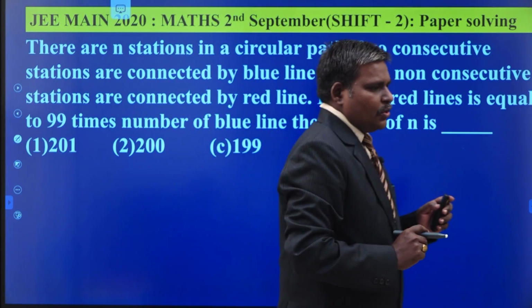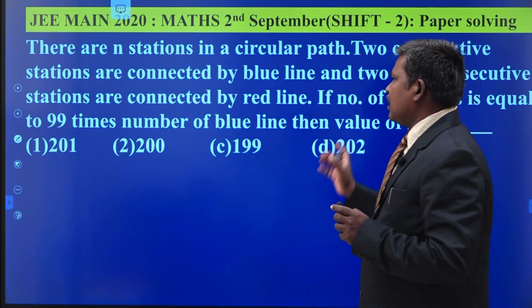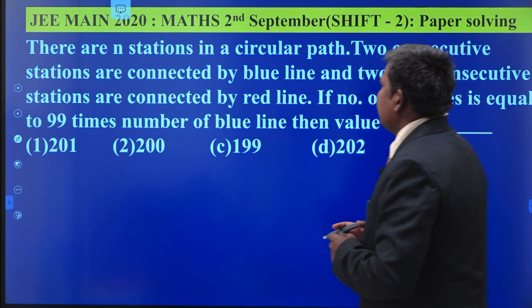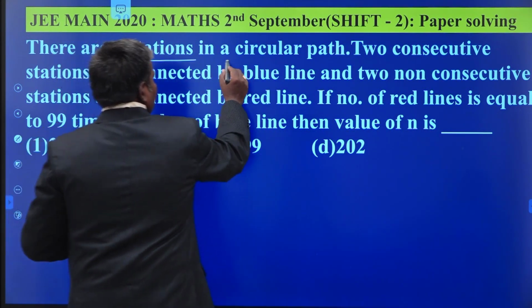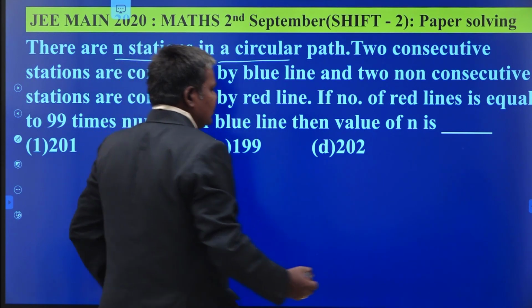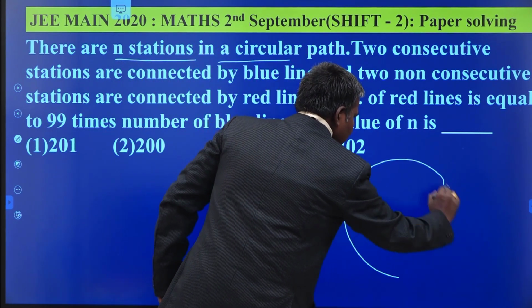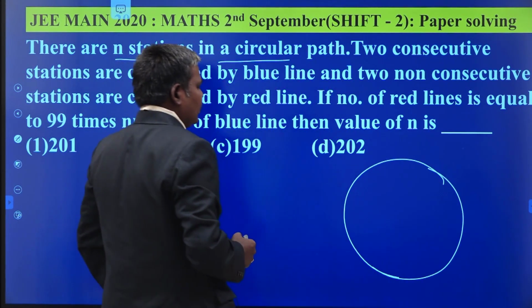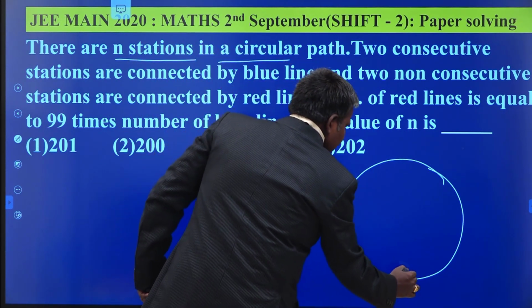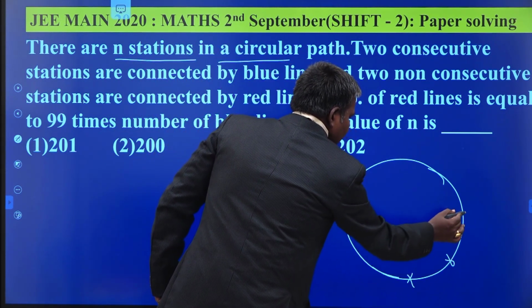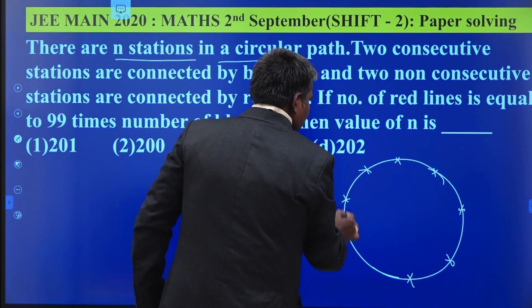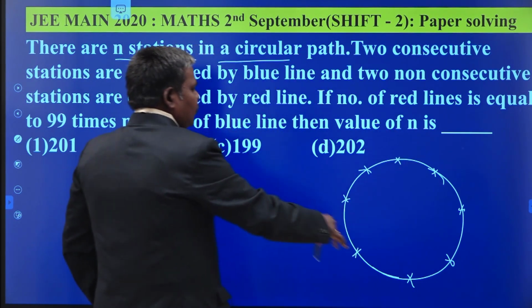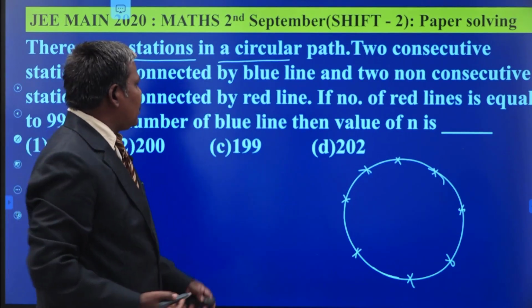See this one, this is the question related to permutations and combinations. There are n stations in a circular path. This is a circle. There are n stations involved in this circular path as shown in this figure like this. Suppose that these are n stations in this.